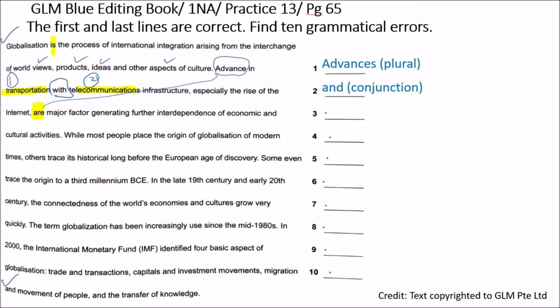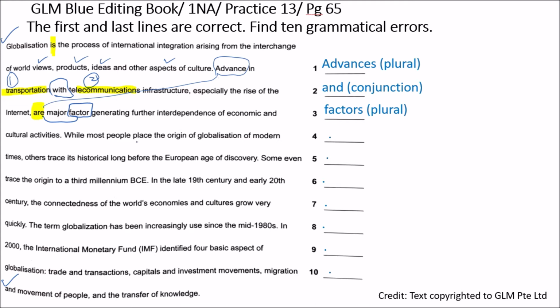Major, "are", I notice here. So this should again be plural form. The plural form of factor is factors. Factors. Generating further interdependence of economic and cultural activities.